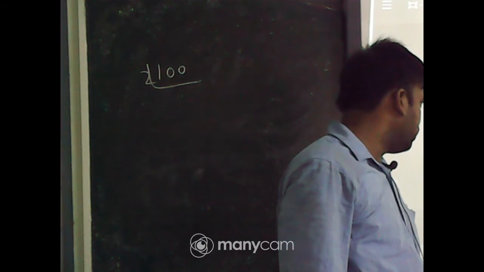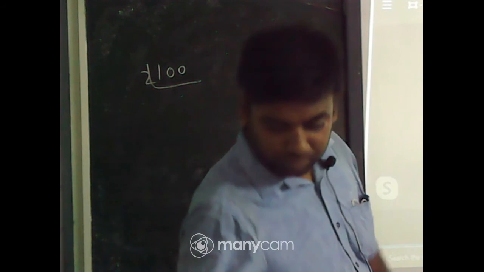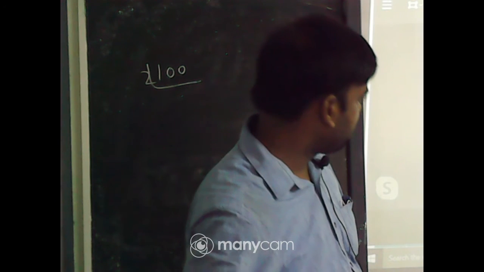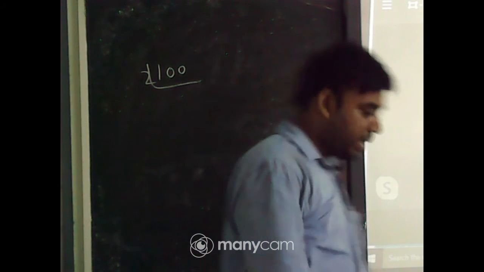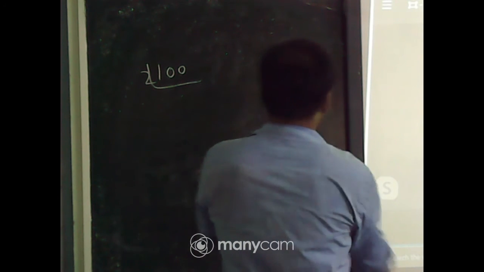Anyone have given answer? 10 should be multiplied with the answer. Okay, good answer. Who have given the answer? He or she is right. Okay.